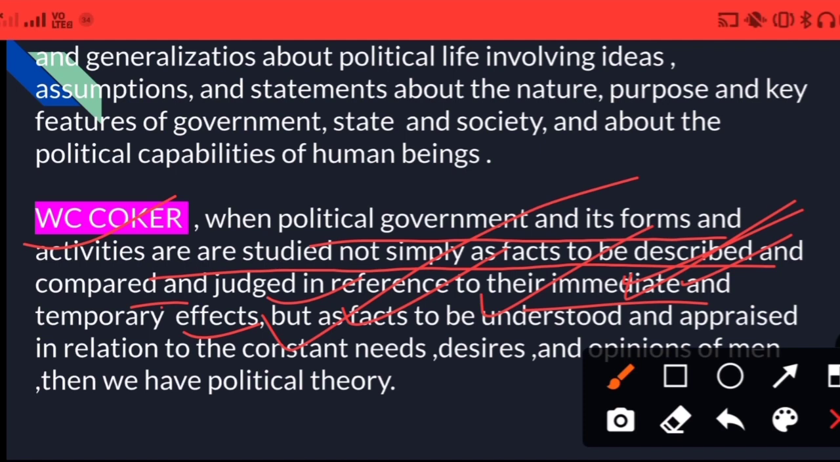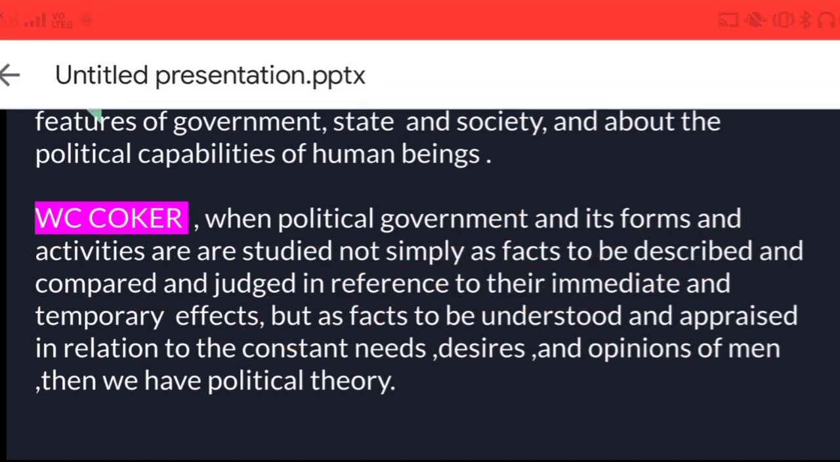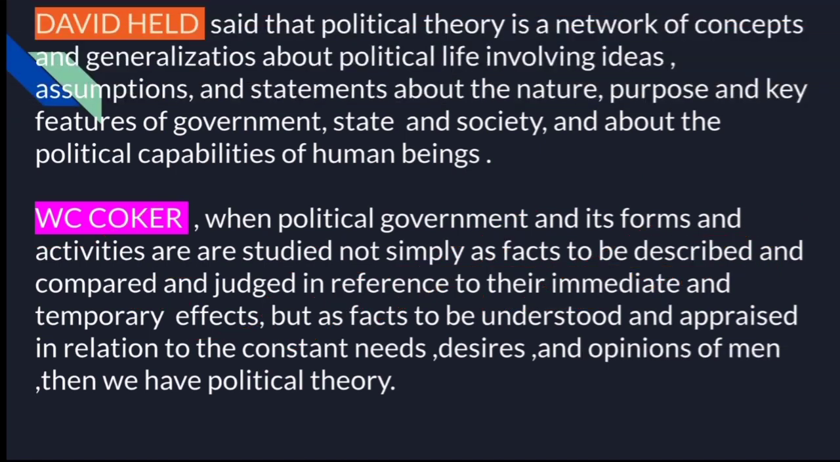That means it is not only about descriptions, not only about prescriptions, it is all about coming out with the fulfillment of people's desires; the opinions of men have to be heard. Then we can say that in that particular area we have good government, and this is where we can find that political theory can create a better platform for the governance system.